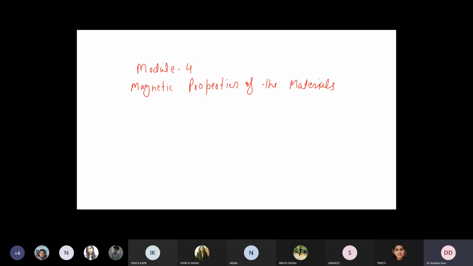So we started with the reason that there are two different reasons which are responsible for the origin of the magnetism. First reason was the orbital motion of the electron, or the orbital momentum of the electron, and second reason was the spin magnetic moment of the electron, right. So you know that as per the classical theory, the electron is revolving around the nucleus.